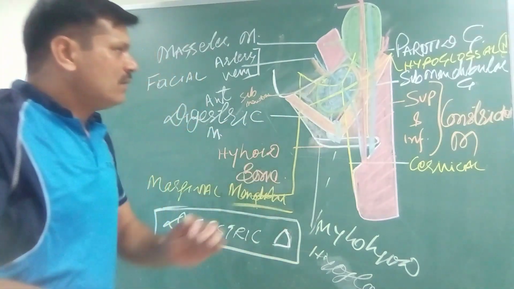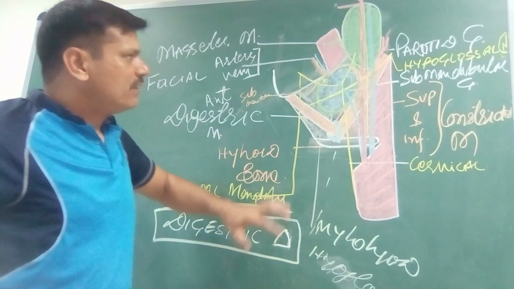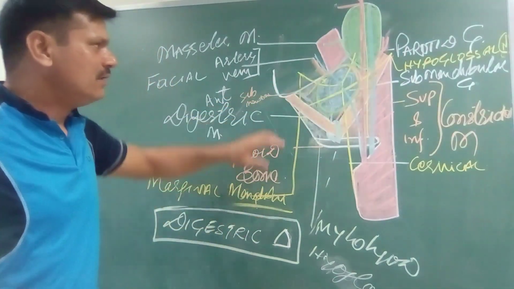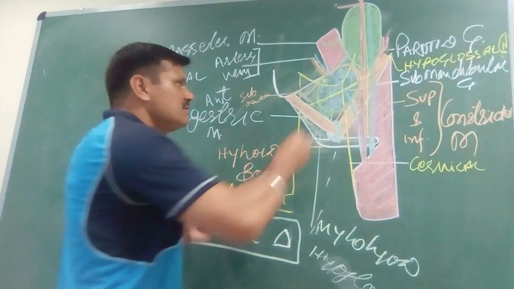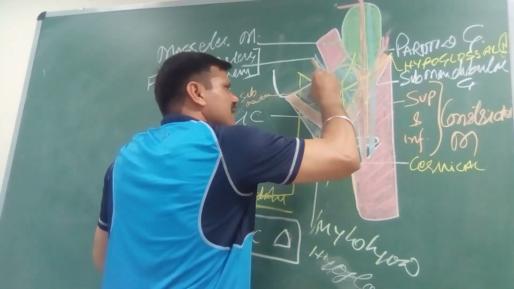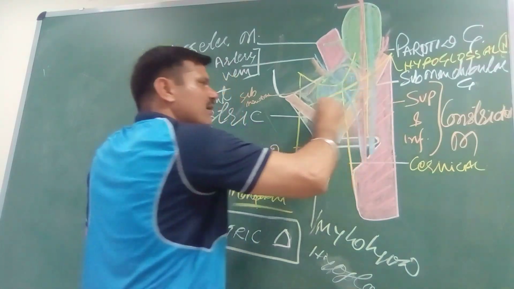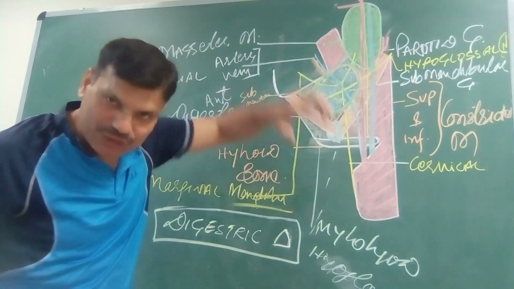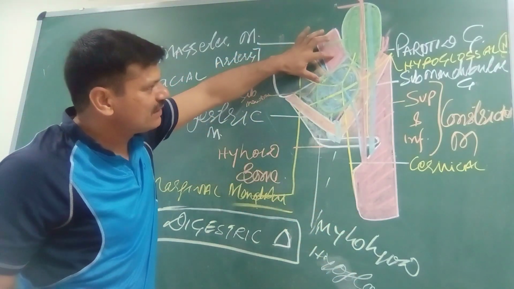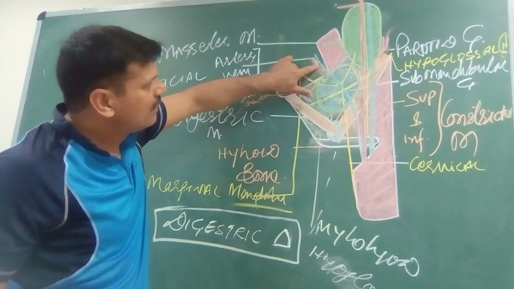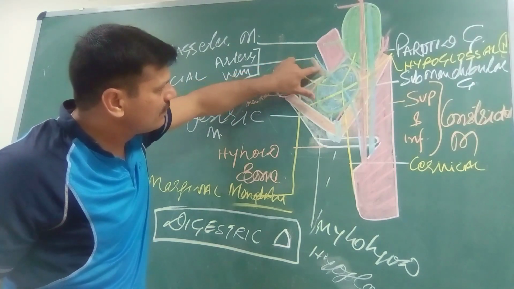Then the contents of the digastric triangle. This is the submandibular gland. It lies in the digastric triangle. Another one, if we move from superficial to deeper, this is masseter. Below the masseter, at the anterior-inferior angle of the masseter muscle, the facial artery is present.